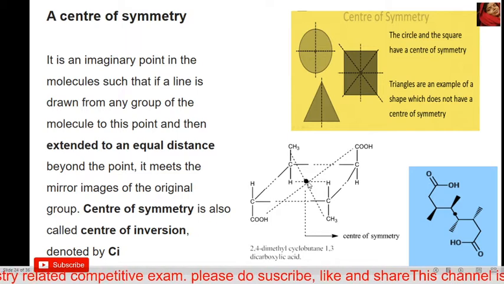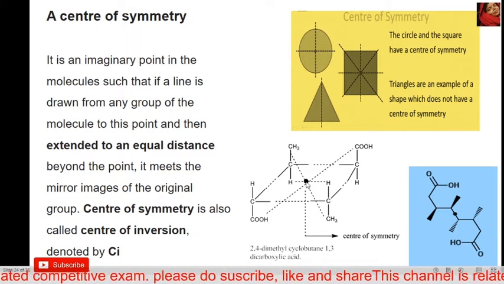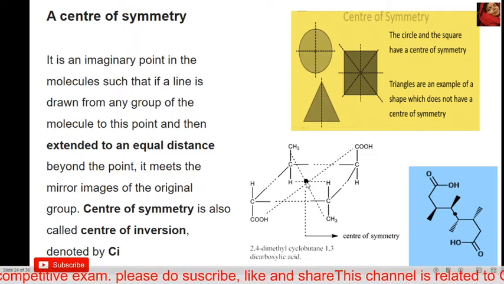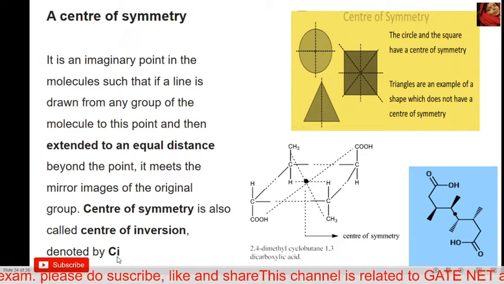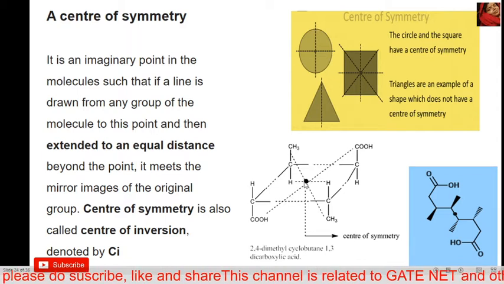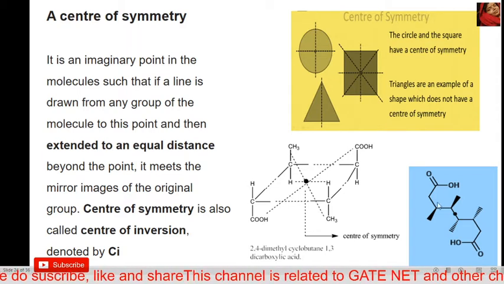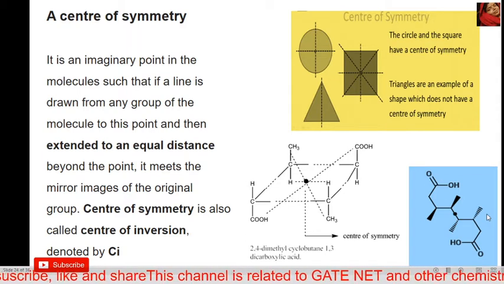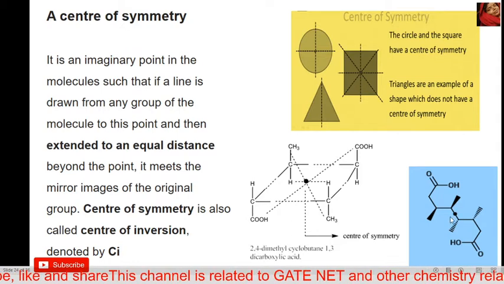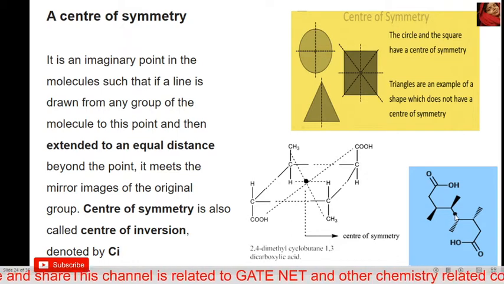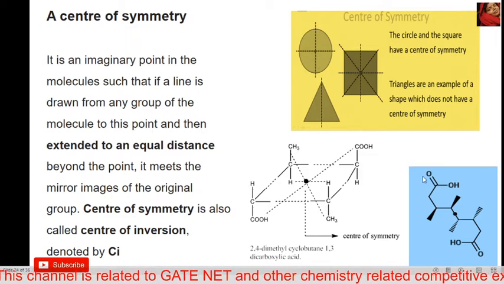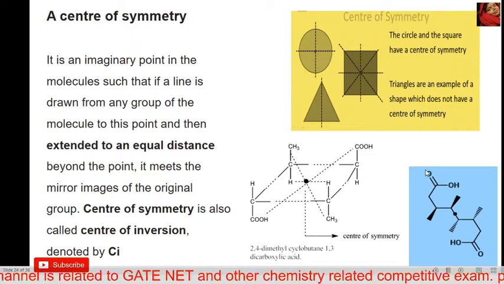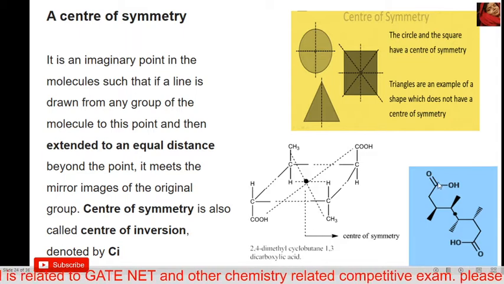The center of symmetry is also called the inversion center, and it is represented by Ci. So this is a center of symmetry, and here is also a center of symmetry. From the center point, the distance to this oxygen and to the oxygen on the opposite side is the same.